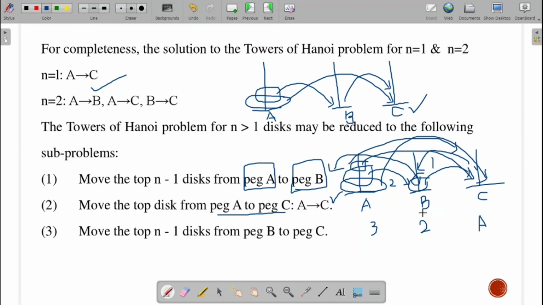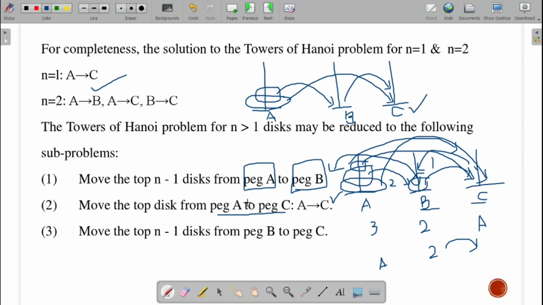Then next I will put this disk over here. That is, I make the move from B to C, the leftover two disks, that I will move to C using A as the auxiliary. So initially A to B movement with C as the auxiliary. Then there are n minus 1 disks.